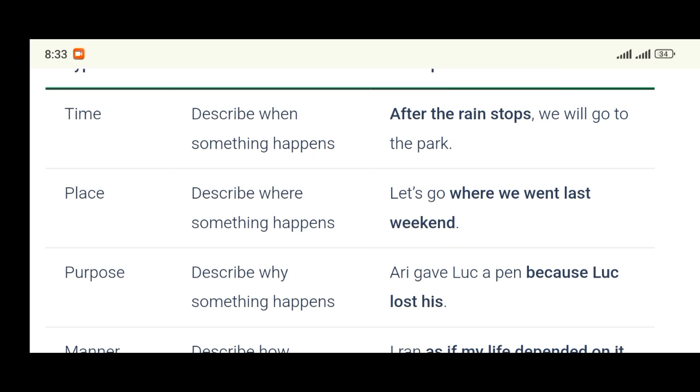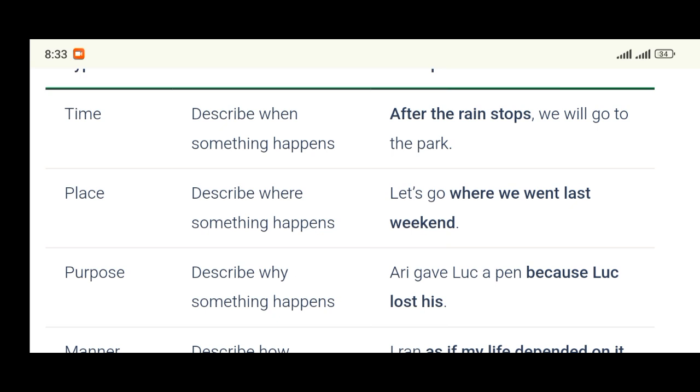When will we go to the park? After the rain stops. You see it now. So that is for adverbial clause of place. The clause of place answers the question where. And some of the subordinators that can start an adverbial clause of place are where, wherever, everywhere, anywhere.